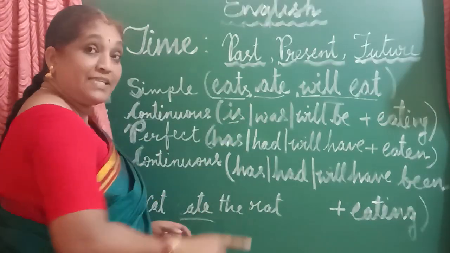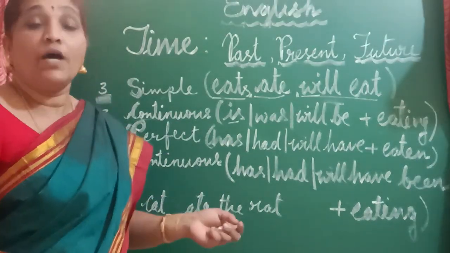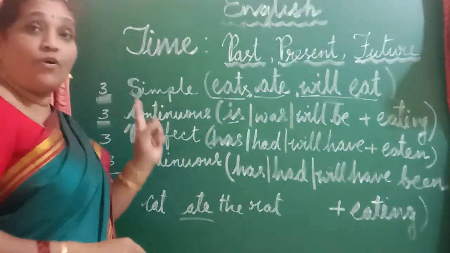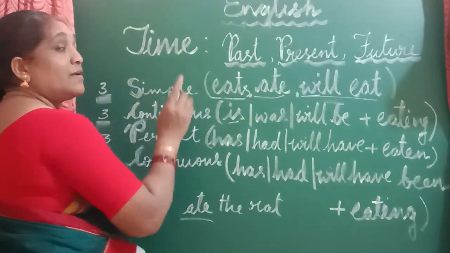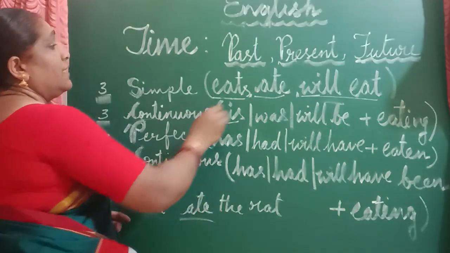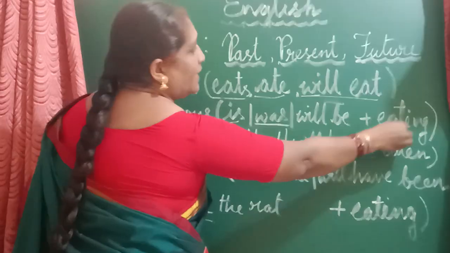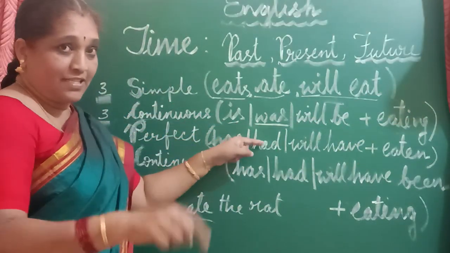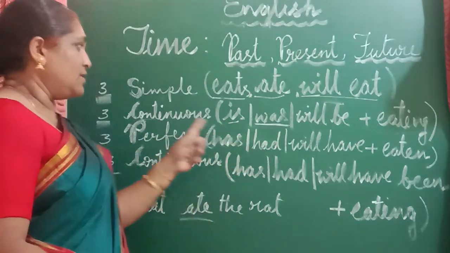Cat was eating the rat. Yesterday when I opened the door, I saw the cat eating the rat. So at that time, what was going on? The cat was eating the rat. That is past continuous. Yesterday is already over. I already opened the door, and the cat was eating the rat. Okay. Cat is eating the rat, present continuous. Cat was eating the rat, past continuous.